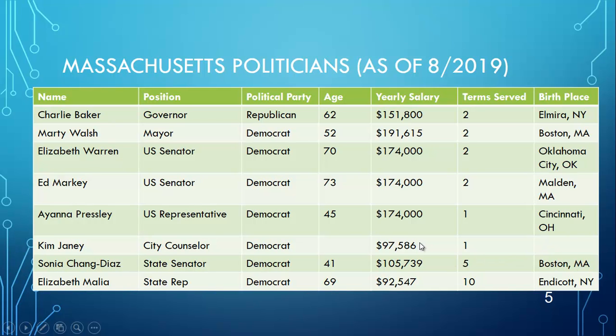I believe, I could be wrong, this is the first political position she's ever held, and I believe she was elected fairly recently to when this video was being made. So I don't think there's as much information out about her as there is about other people. So I don't know how old she is, and I don't know where she was born. But sometimes that happens. Sometimes you get incomplete data, and that's real life. We've got to go with what we've got.